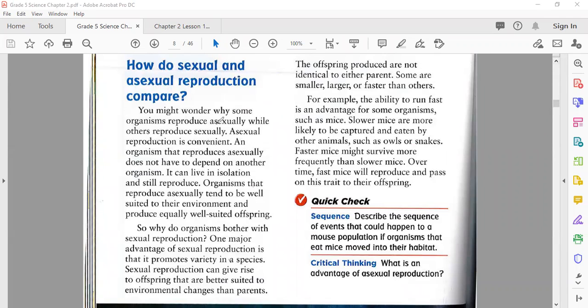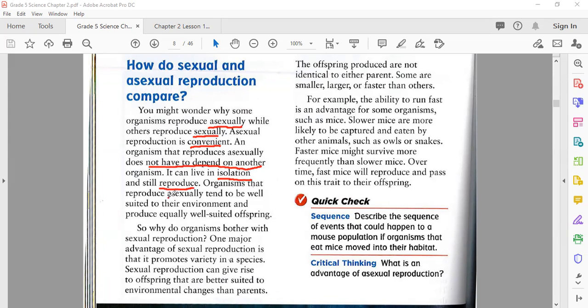Let's see. You might wonder why some organisms reproduce sexually while others reproduce asexually. Asexual reproduction is convenient. What does it mean? An organism that reproduces asexually does not have to depend on others. So that is the first advantage. It can live in isolation, meaning separate, and still reproduce.